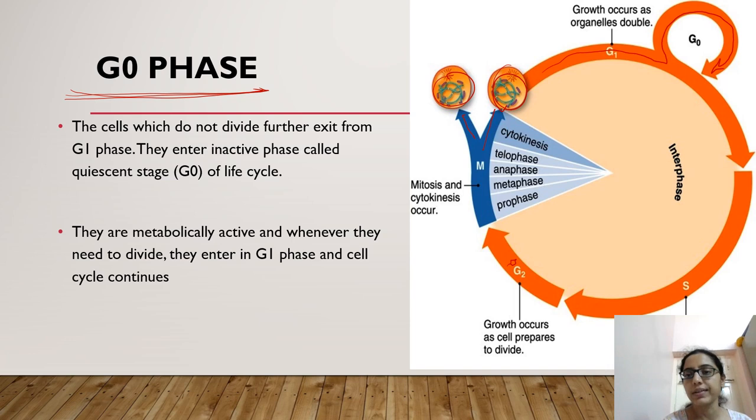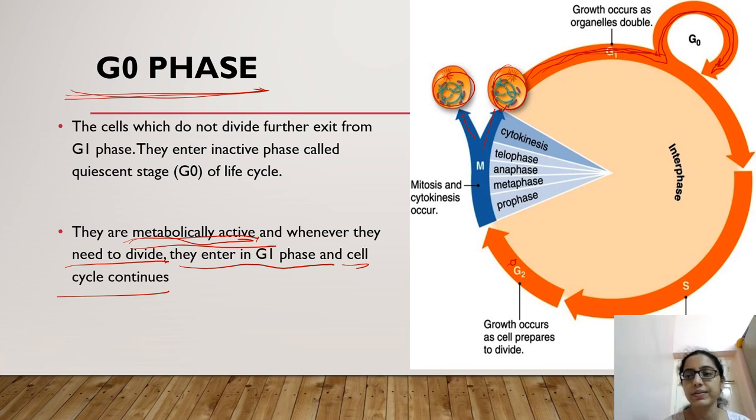These two daughter cells enter the G1 phase, but when they do not need to divide further, when new cells are not required, they will enter into the G0 phase, where they will rest. Their metabolism continues. They are metabolically active, but cell division will not occur. Again, when they need to divide, they will re-enter the G1 phase and the cell cycle will continue.